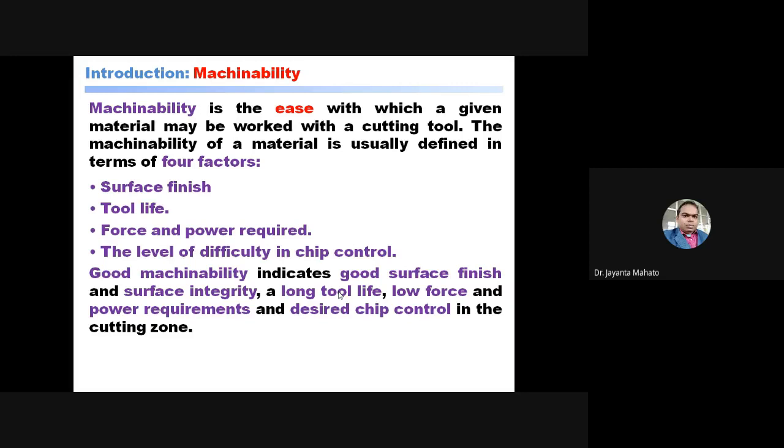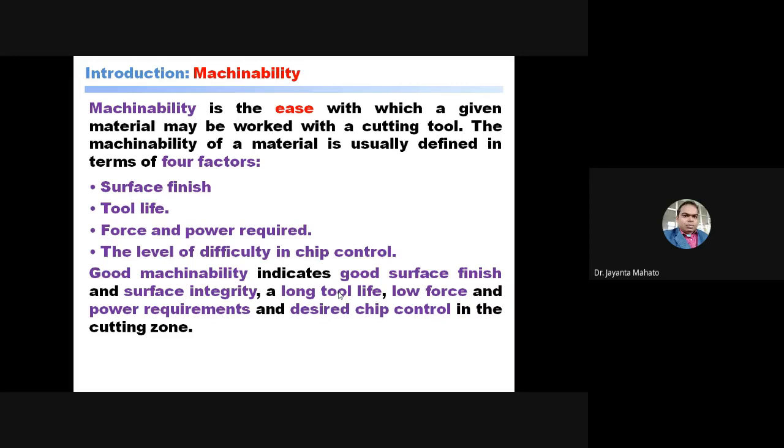So you will get a better surface finish in steel, even in copper. Good machinability means a good surface finish of the workpiece, and surface integrity also.